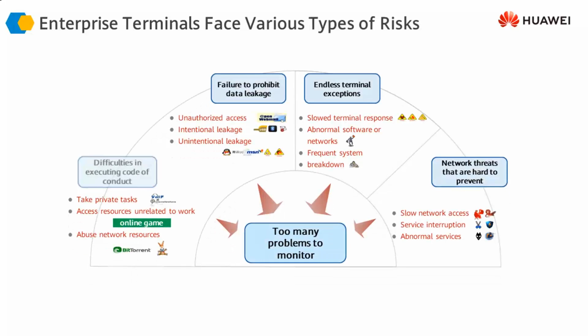So you can see that currently these are the difficulties that we are facing because of improved and widened access in our infrastructures. We face difficulties in executing the code of conduct, because every organization has a code of conduct for accessing their networks. However, it becomes difficult when these networks are being accessed from different locations, from different types of terminals, and by different types of users, whether they are employees, guests, or customers. So we are facing different types of issues.